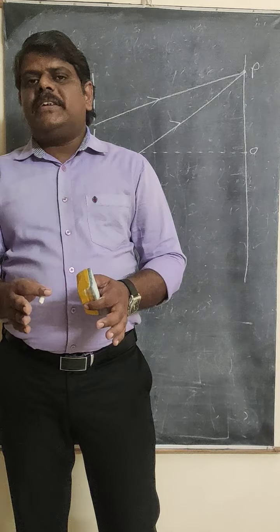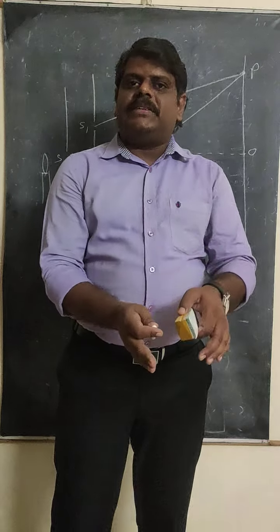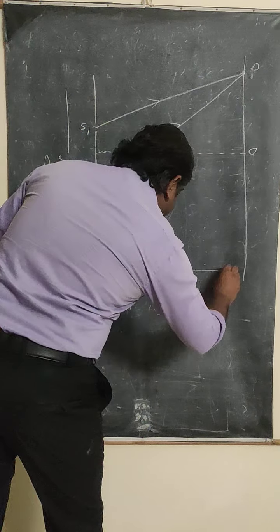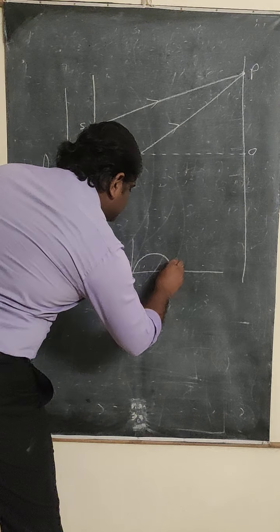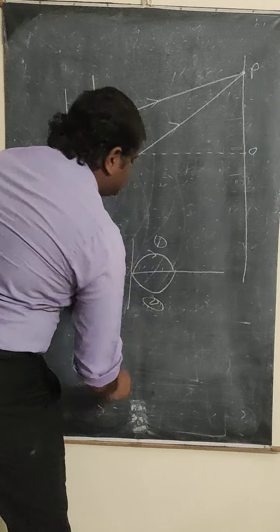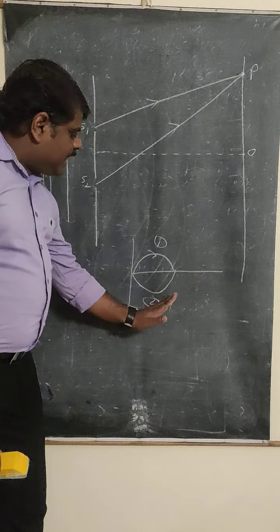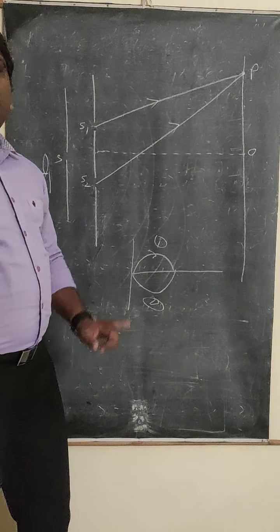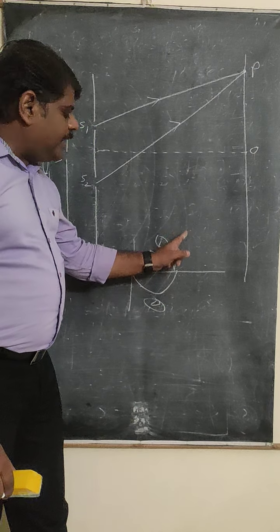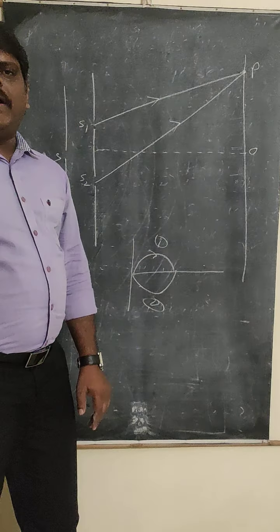If the path difference is equal to 0, in that condition both the light waves are going to reach with the same phase. With the same phase means, for example, this is the wave we are going to be taking here. The first wave is traveling like this, and the second wave is traveling like this. Are both in the same phase? No. The first wave is going down, the second wave is going up. What is the phase difference here? Pi, 180 degrees. Because at this point the first wave is going down and the second wave is going up, both are in opposite directions. Same phase is not there here; the phase difference will be 180 degrees.